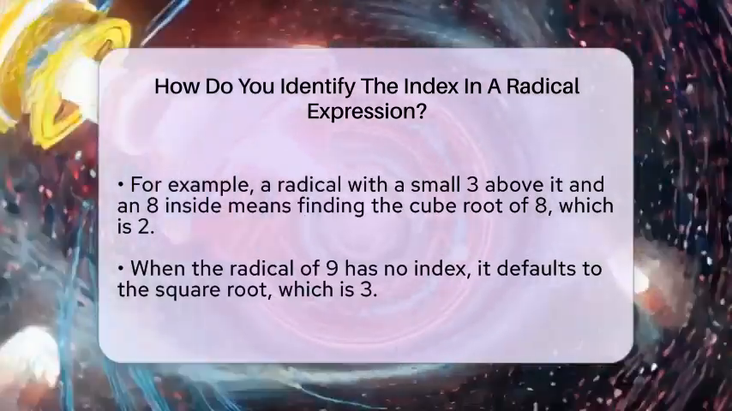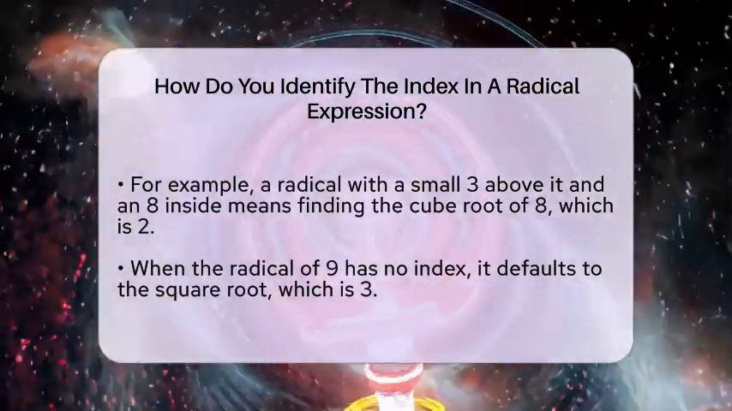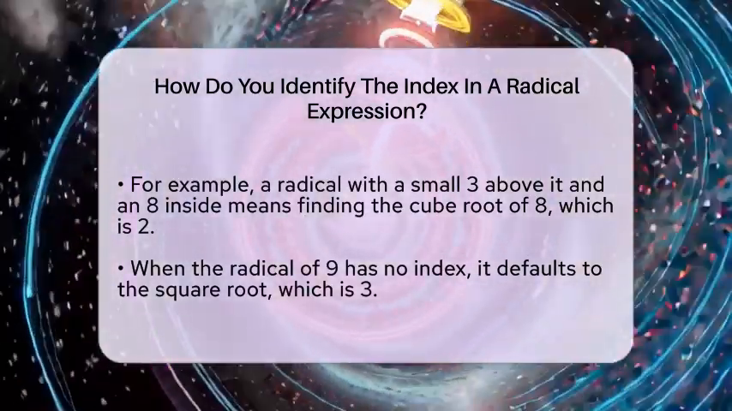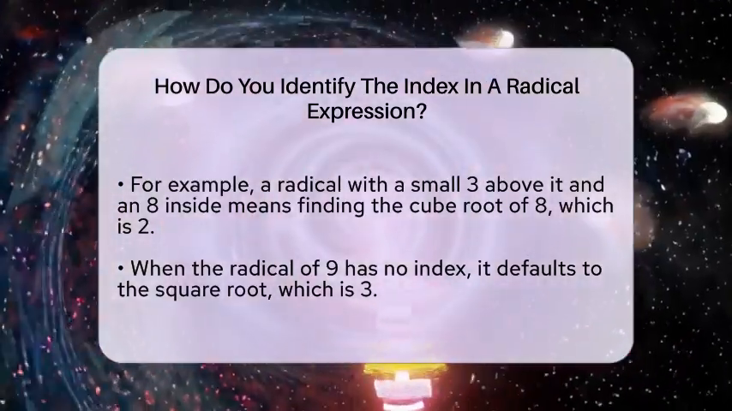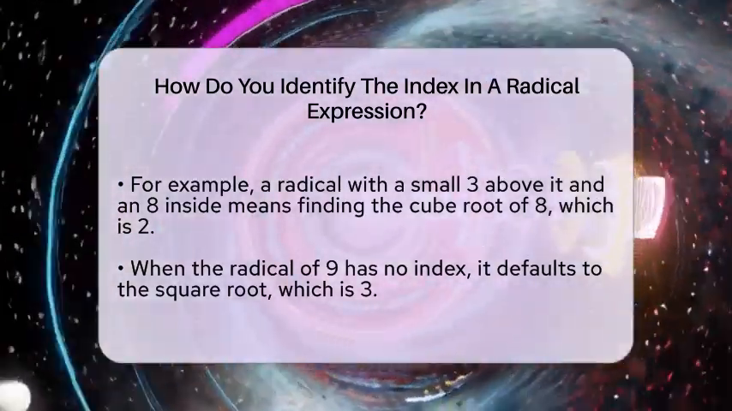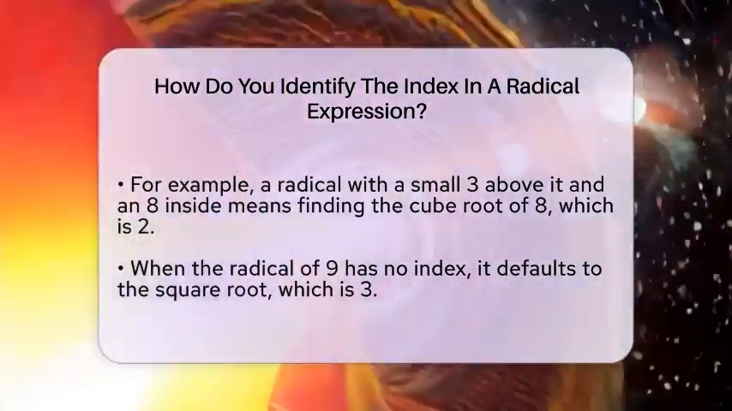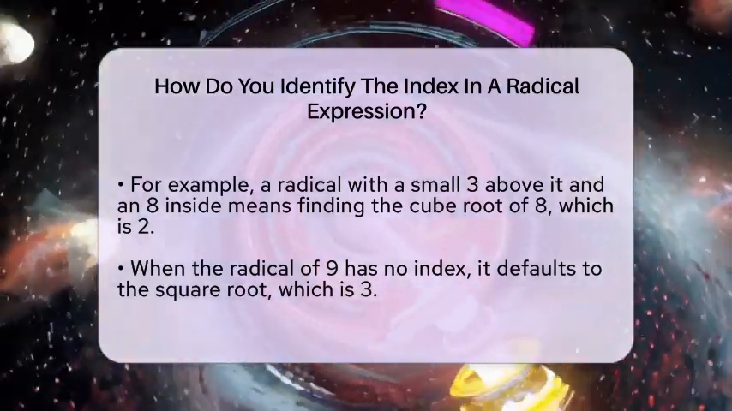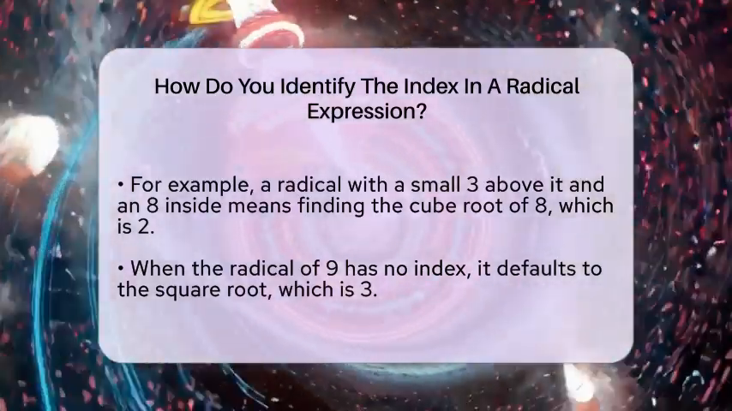Now look at the radical of 9 with no number above it. Because no index is visible, it defaults to 2. So this is a square root, and the square root of 9 is 3. Recognizing the index helps you decide what operation to perform. It also connects to fractional exponents, where the denominator of the fraction indicates the root.